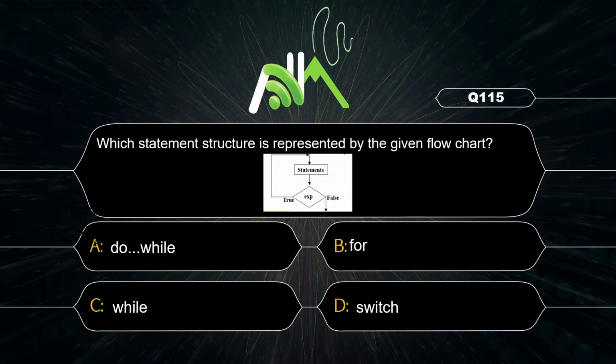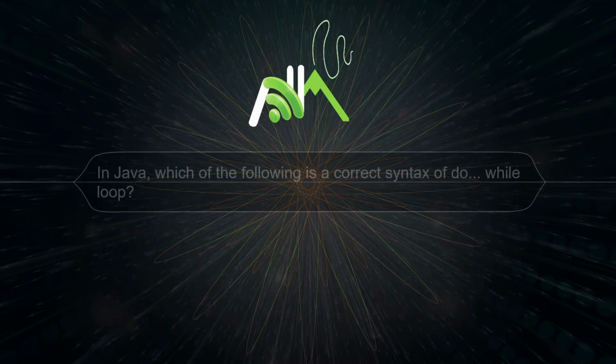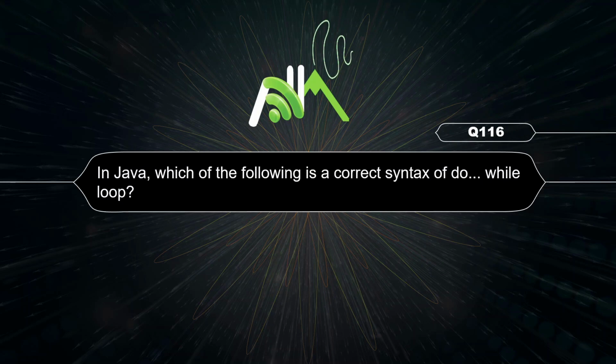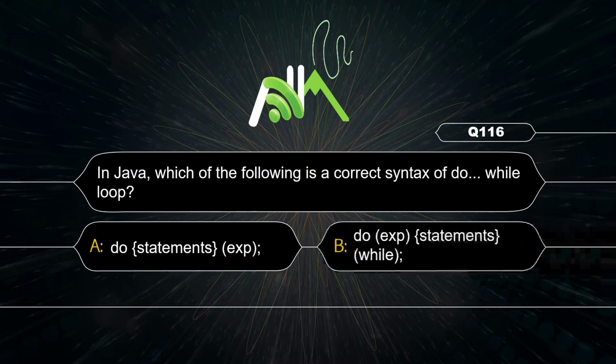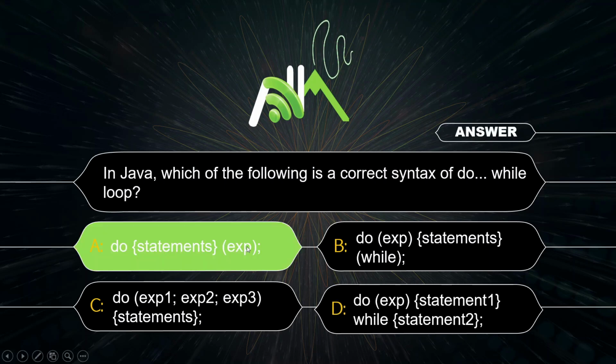It will execute the statement and then will check the expression. Option A. So here correct option is do. It will execute the statement and then will check the expression. So option A is correct.